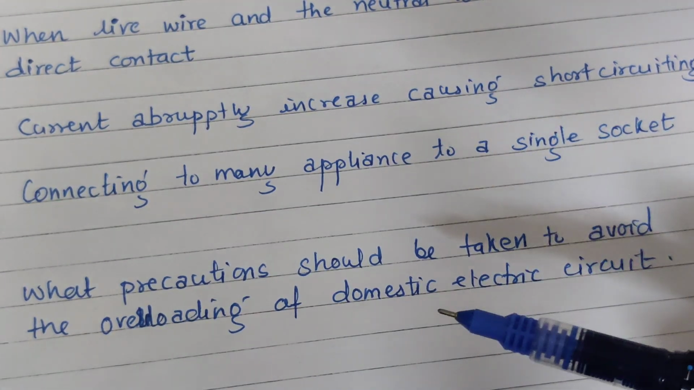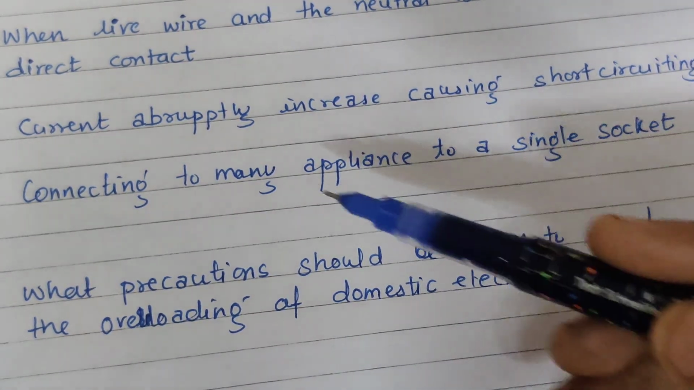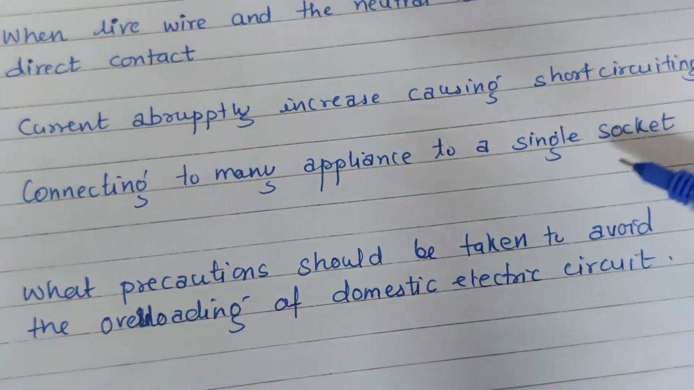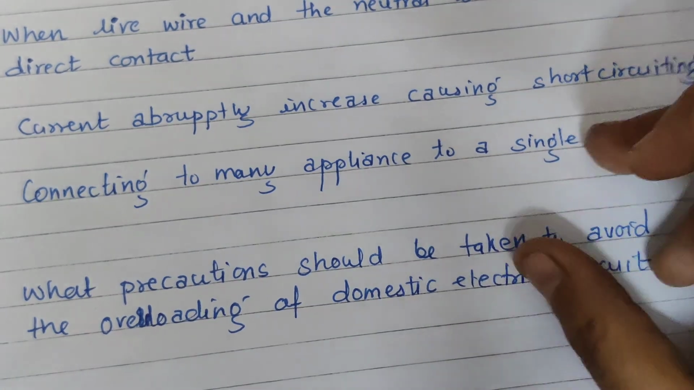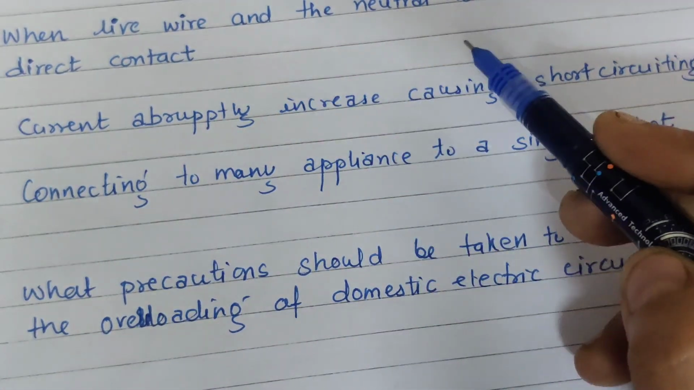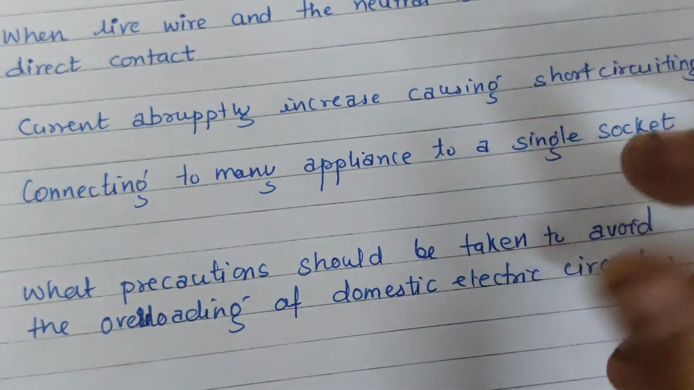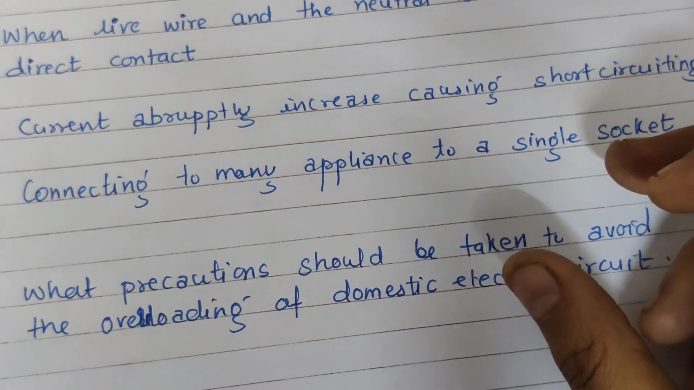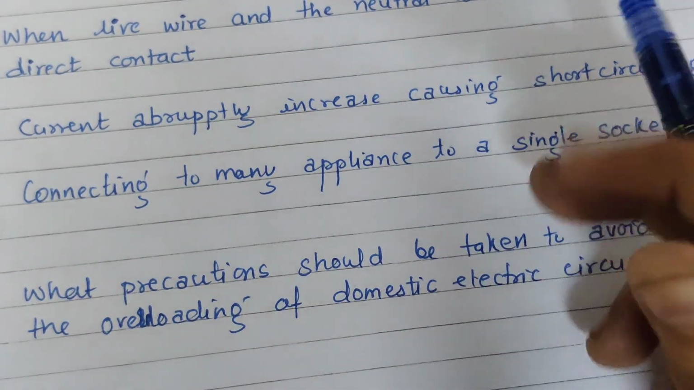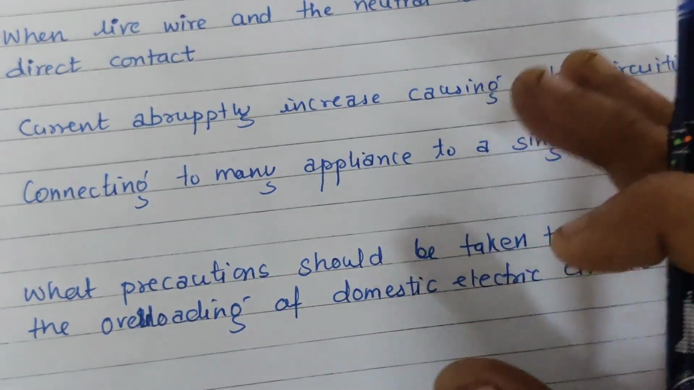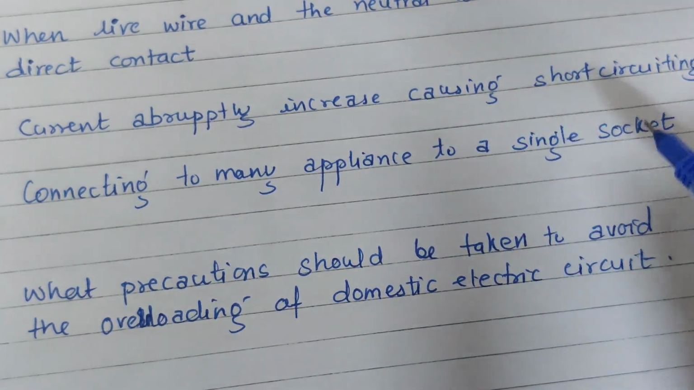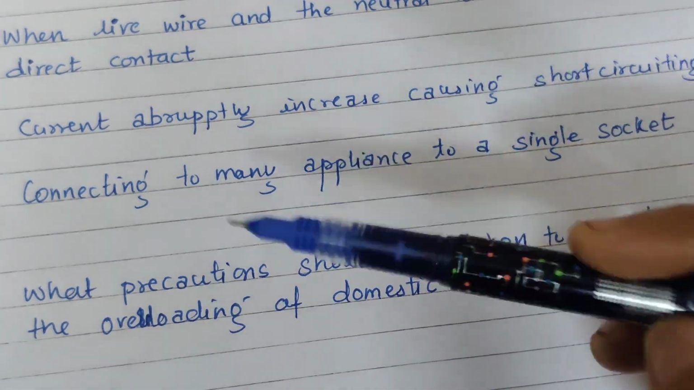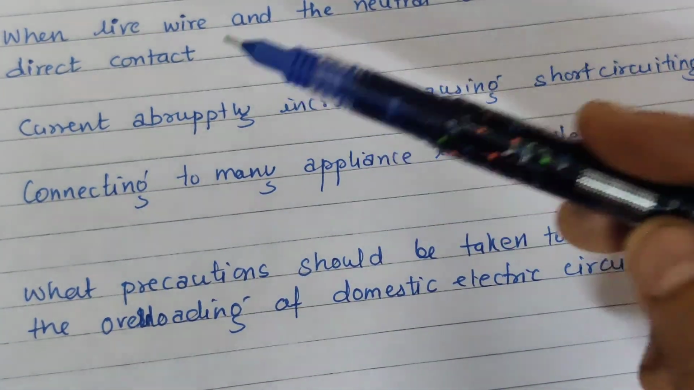Now the precaution in our hand is that we should not connect many devices to a single socket. This is the only precaution in our hand, because in the case of live and neutral wire, they come in contact when the insulation in the wire is damaged. So when the live wire or neutral wire insulation is damaged and they come in contact, it causes an abrupt increase in current, which further causes short circuiting. Whereas when we connect too many appliances to a single socket, it causes overloading.